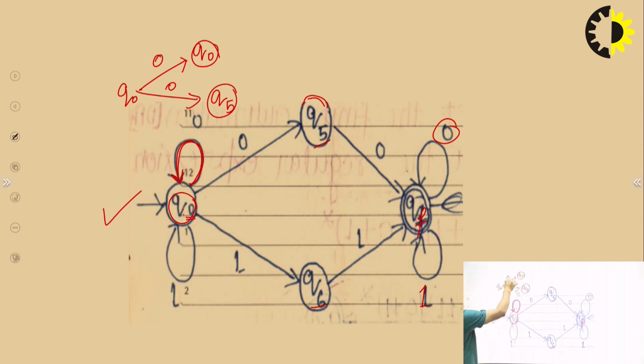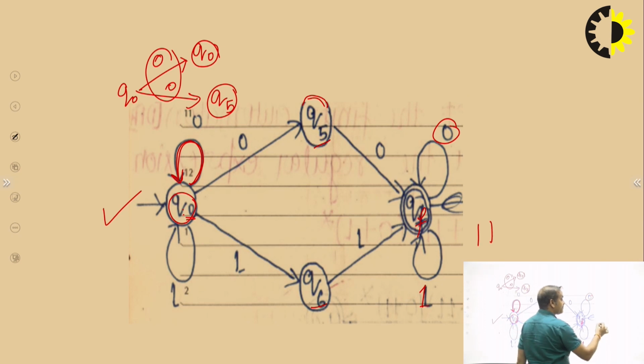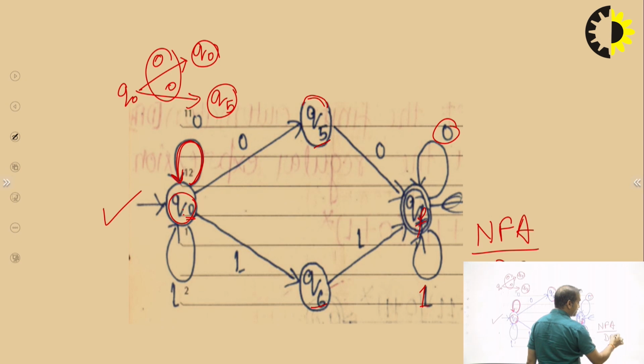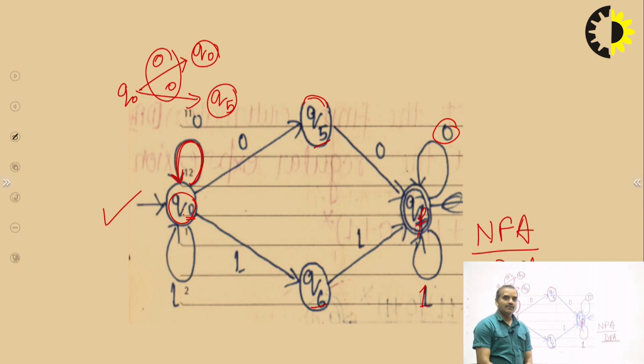That means for a single input there is more than one next state. So this diagram is an NFA, and we want to convert it to DFA. We can use any method used to convert NFA into DFA, but here we use the table method.